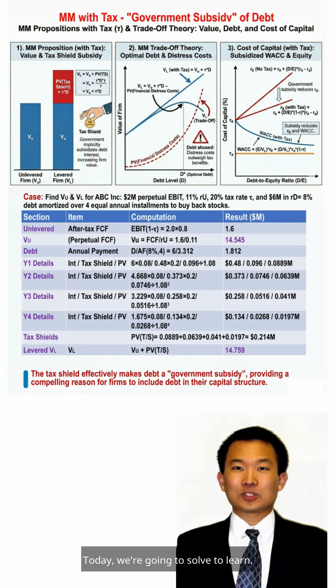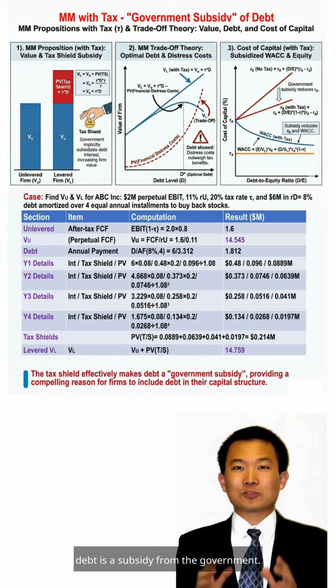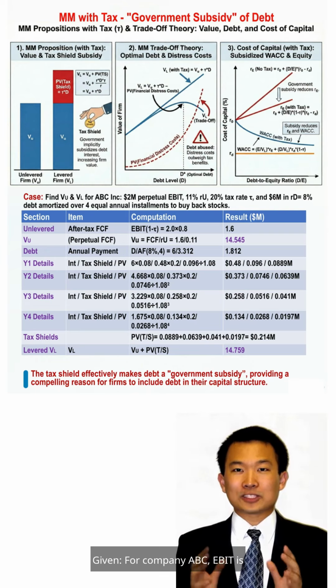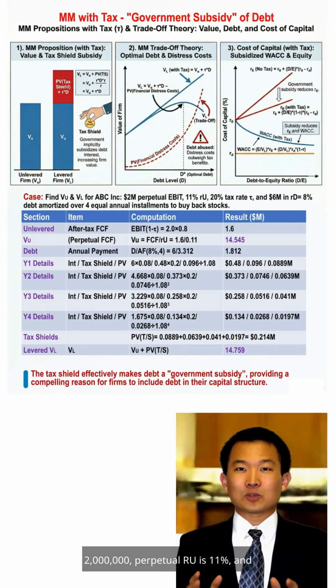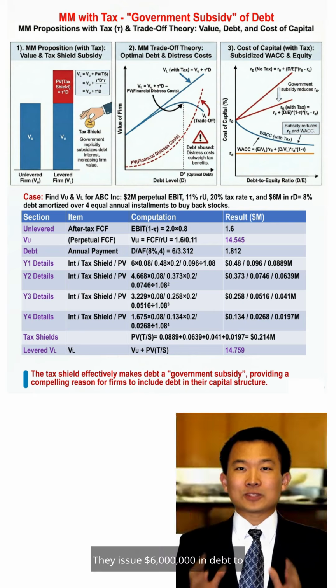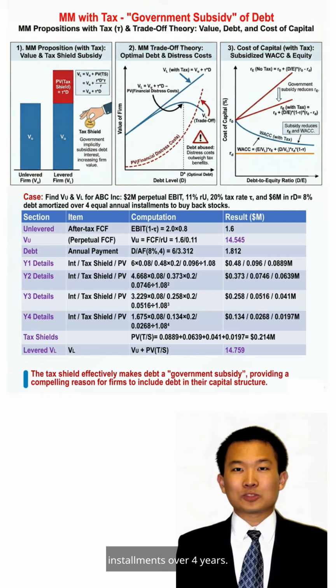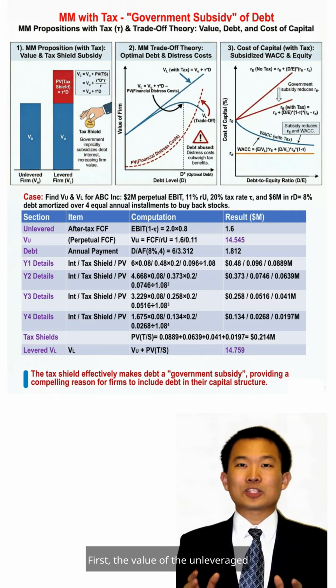Today, we're going to solve a problem to learn. In corporate finance, sometimes debt is a subsidy from the government. Given, for company ABC, EBIT is 2 million, perpetual R_U is 11%, and the tax rate, tau, is 20%. They issue 6 million in debt to buy back stock, with an interest rate of 8%, repaid in equal installments over 4 years. First, the value of the unleveraged company, V_U.